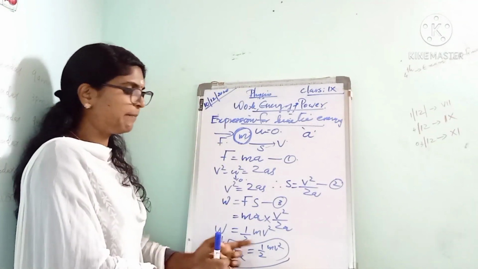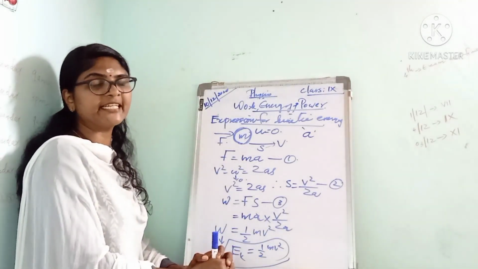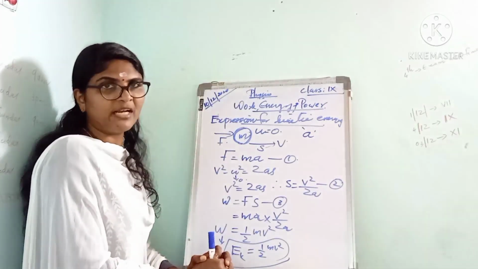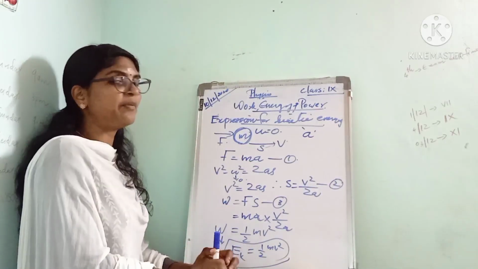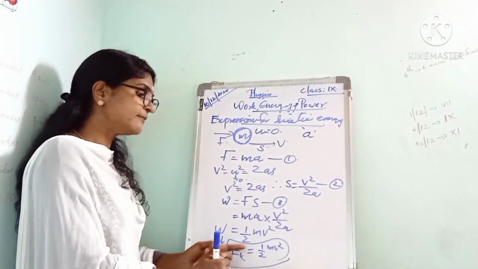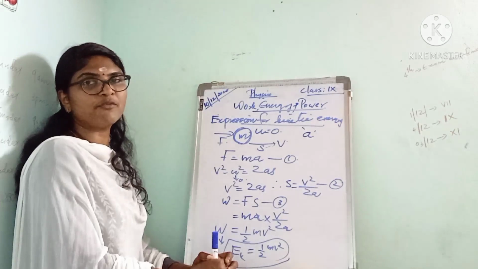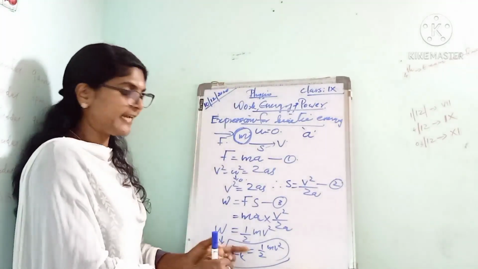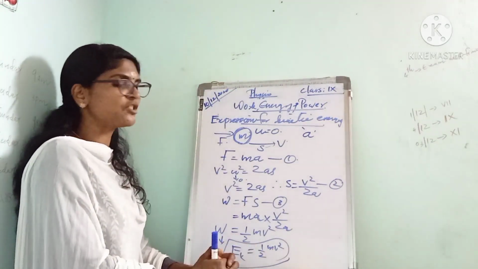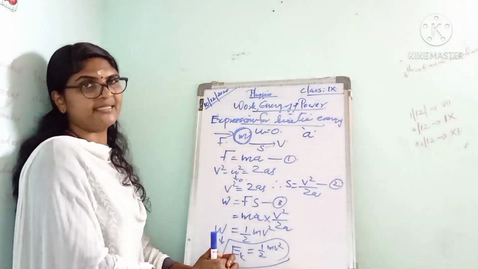That is, kinetic energy depends on mass and velocity. Kinetic energy is directly proportional to mass, and it is also directly proportional to the square of velocity.